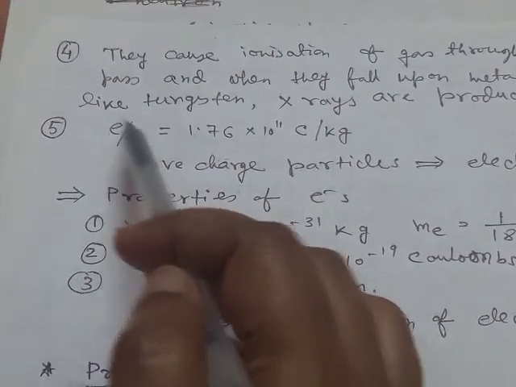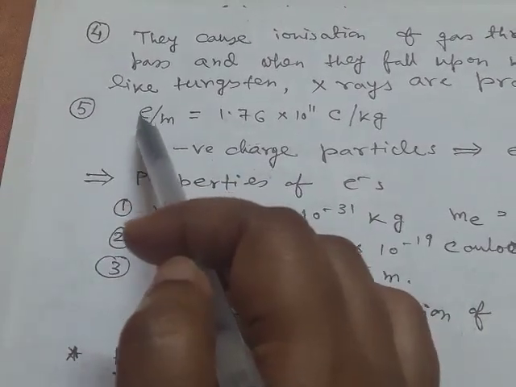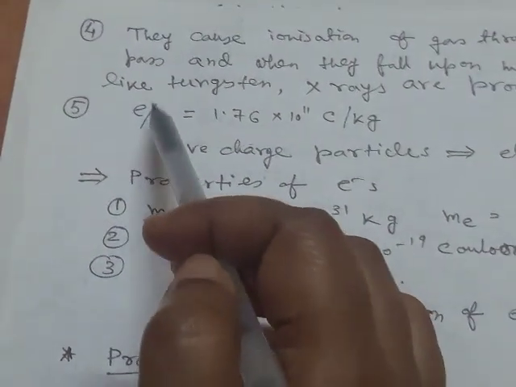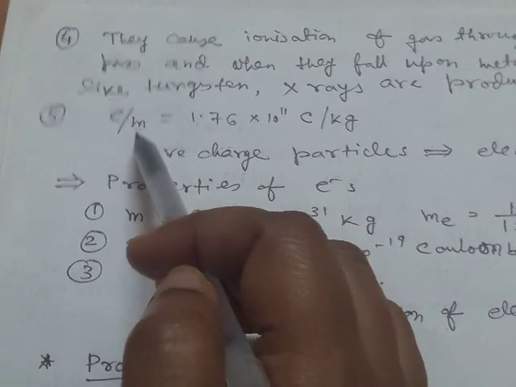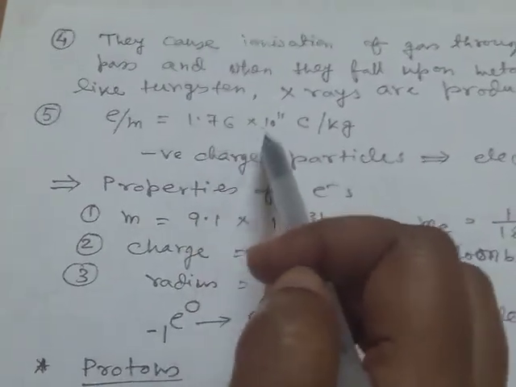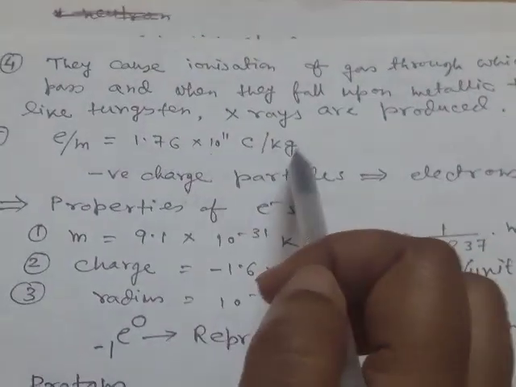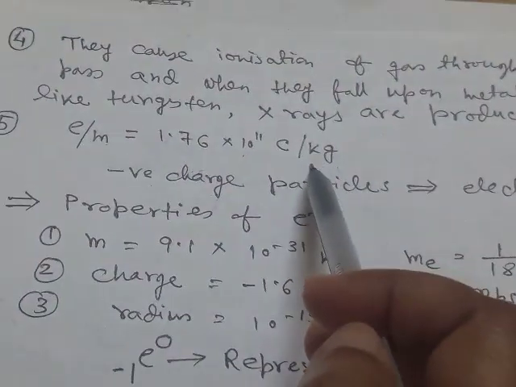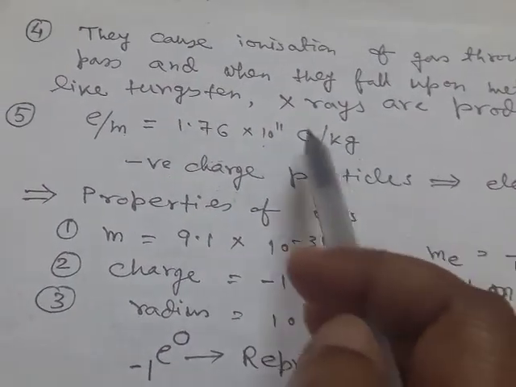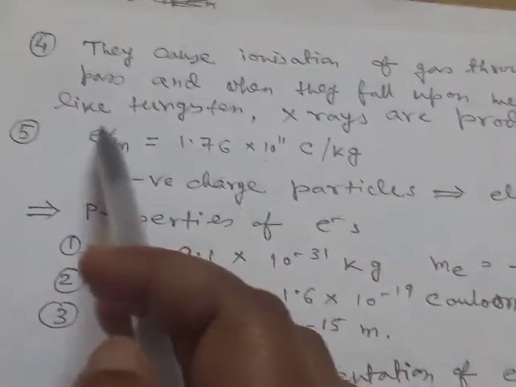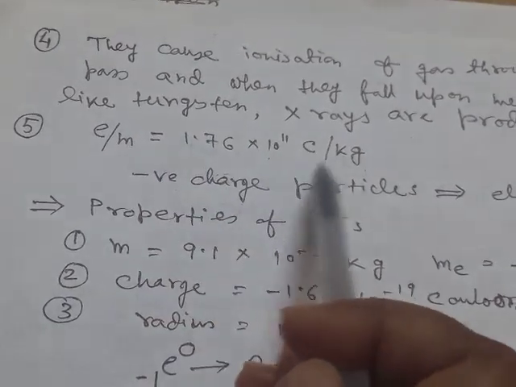If we take the charge by mass ratio, e means here charge and m is the mass. Then this ratio will always be constant, independent of the gas which we used in the discharge tube. It may be hydrogen gas, or helium, or any other gas. This e/m ratio is always constant.